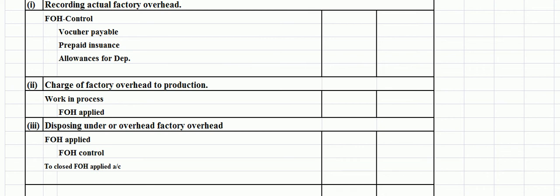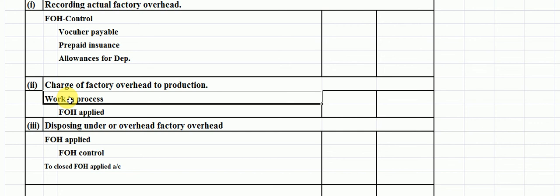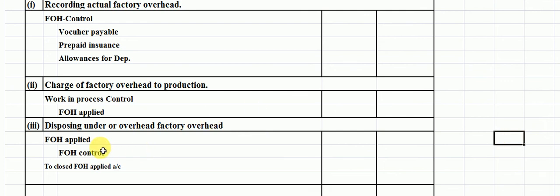Students, charge of factory overhead to production. This is the entry: work in process control will be debited and factory overhead applied is credited.